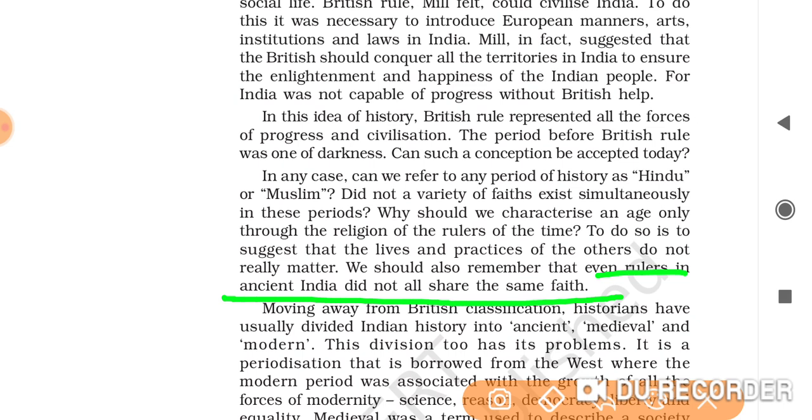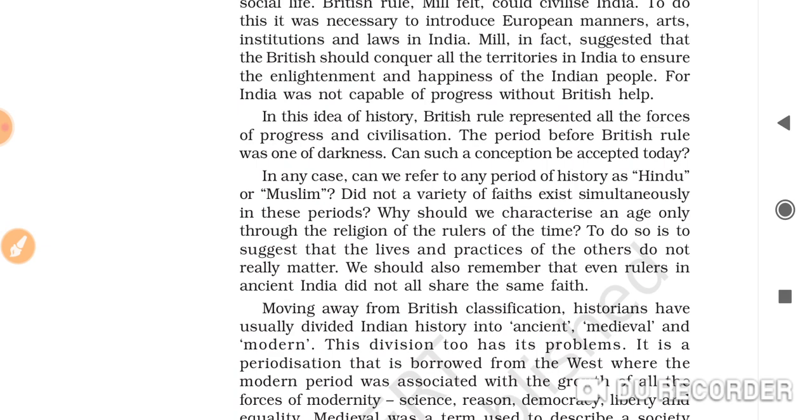Second, you will write that no age can be characterized only through the religion of the ruler, because if we do so, then it will mean that the life of other people does not really matter. Third point, you will write that we should also remember that even the rulers did not share the same faith in that time. Okay, so this will be your answer.